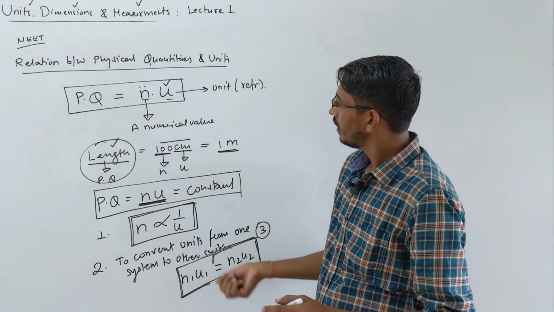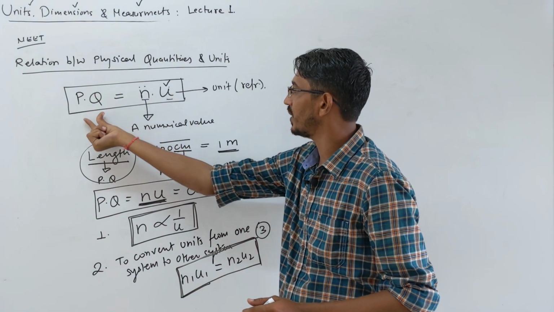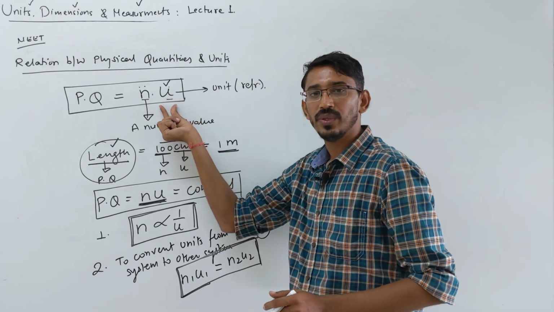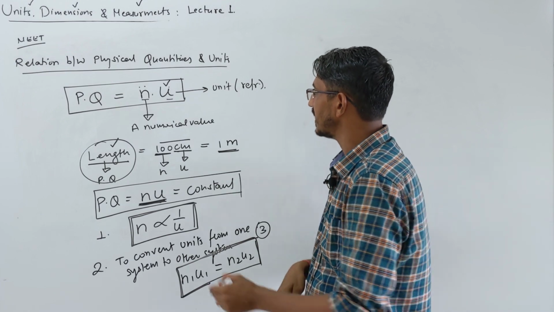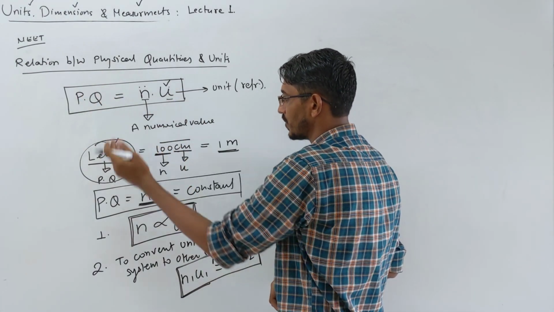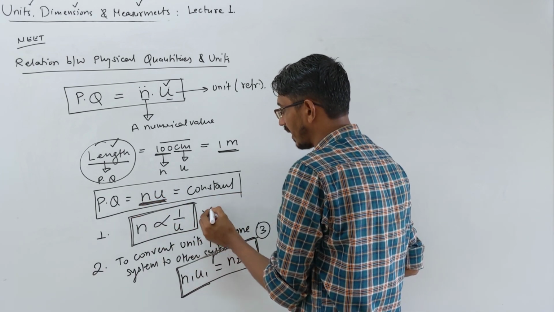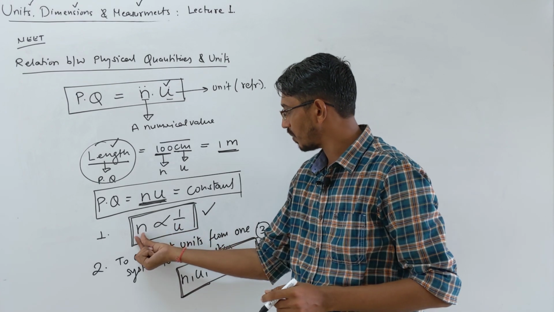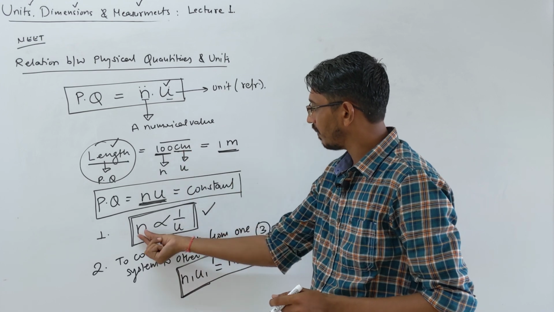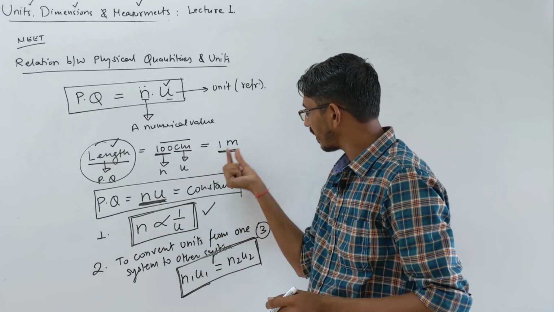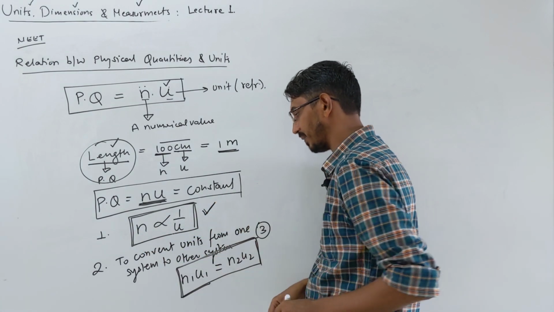First, we wrote how physical quantities and units are related. I wrote in mathematics that physical quantity is equal to n into u, a product of a number and a proper unit. Then I saw that this nu part is constant, or physical quantity is constant. It means first we saw that these two things are inversely related. When u is big, n will be small. When u is small, n will be big, right? A small unit like centimeter, that n will be big, 100. When the unit is big like meter, that n becomes small. So these are inversely proportional, and this was asked, first thing.